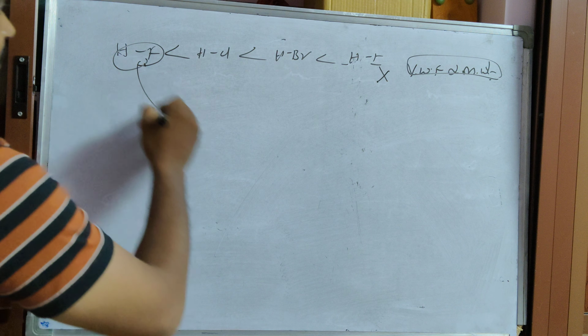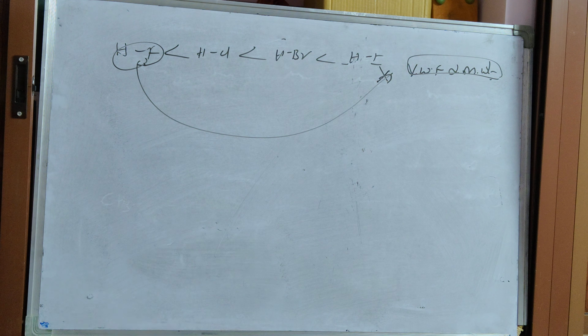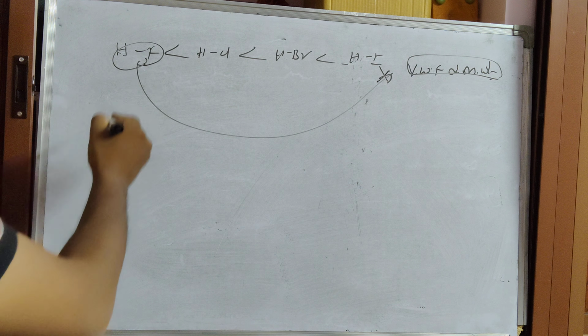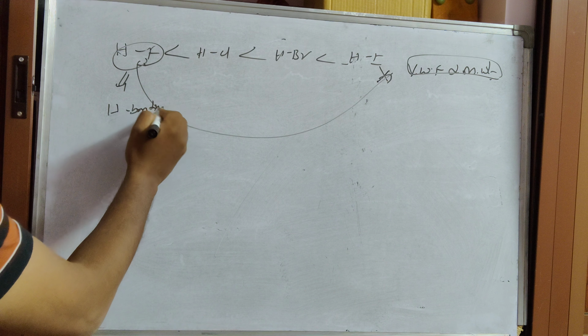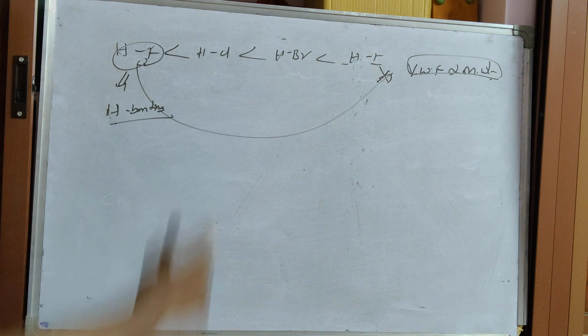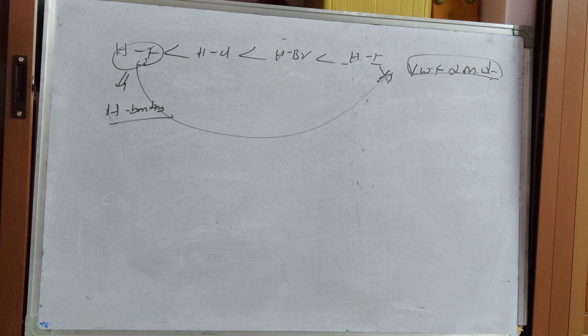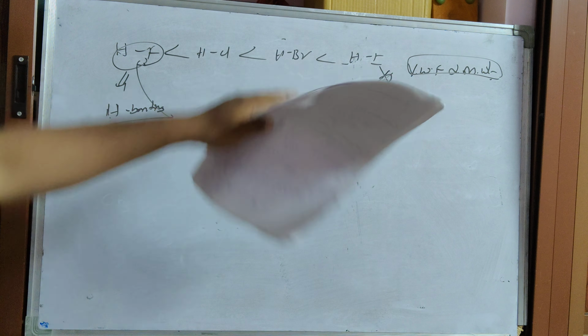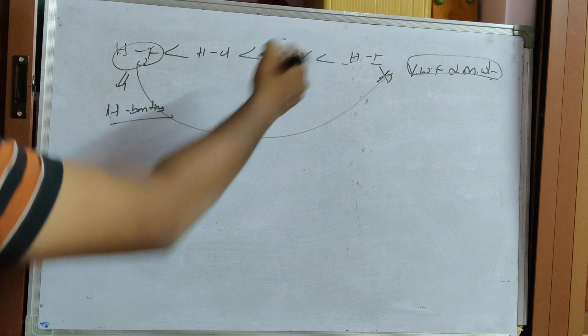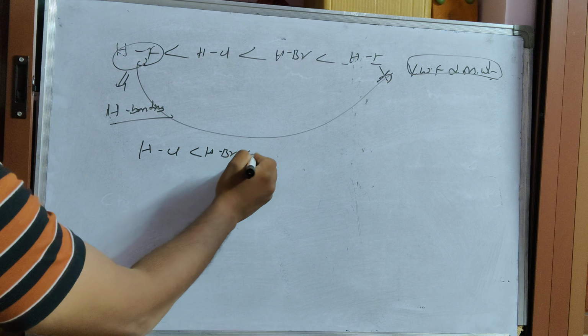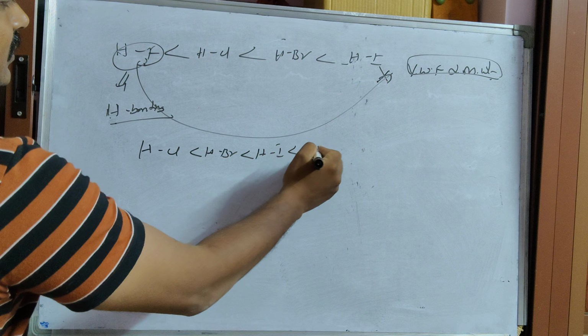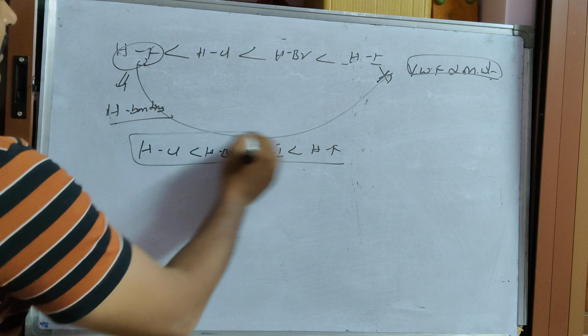Due to hydrogen bonding, HF will be the highest compared to this series. Hydrogen bonding is a stronger bond compared to van der Waals forces of attractions, so HF is greater compared to HI. This is the correct series.